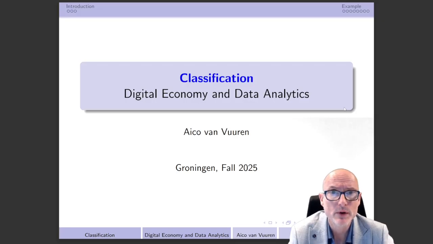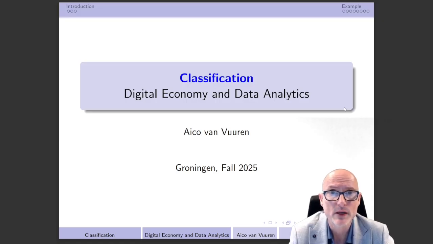Today we're going to look at a new topic, and that's the topic of classification. Remember that in machine learning, or better to say supervised machine learning, there are two types. On the one hand we have regression, and on the other hand we have classification. Regression means that the outcome variable is going to be a continuous outcome variable, a continuous stochastic variable. With classification, the outcome variable is going to be discrete. That is the difference between regression and classification in machine learning.